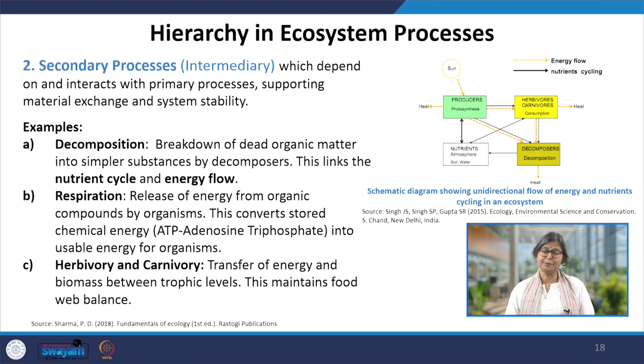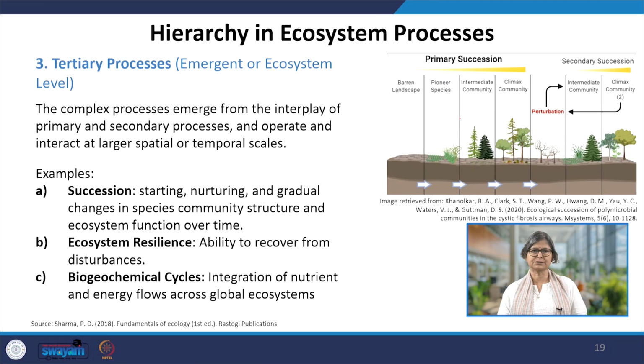The process I am mentioning, there are the herbivorous animals, carnivorous animals as well. But the process is herbivory and carnivory, which gets support from the very first thing, the foundational one, that is photosynthesis. You can see here another very interesting image we have shared. That is the producers, from which the herbivores and carnivores are taking advantage. It is coming back to the decomposer, and the nutrients are coming back through this process.